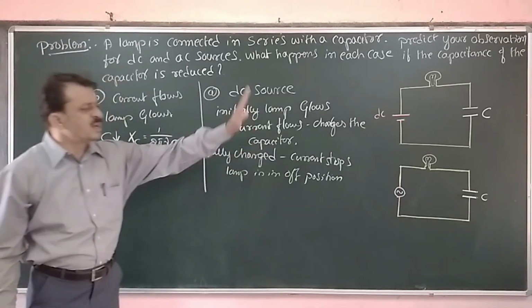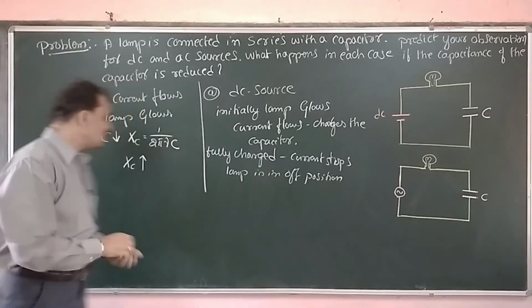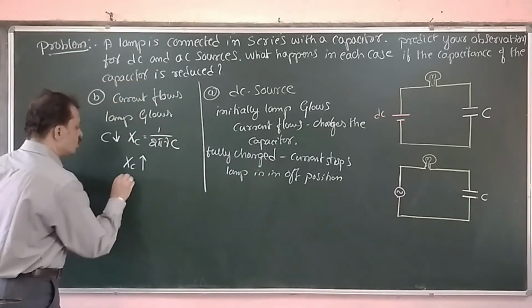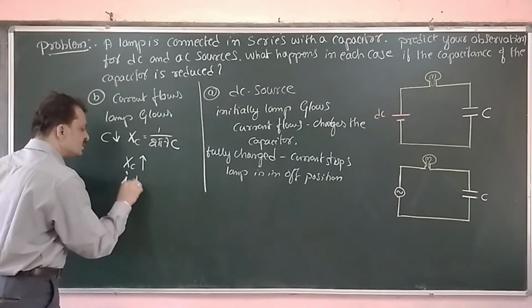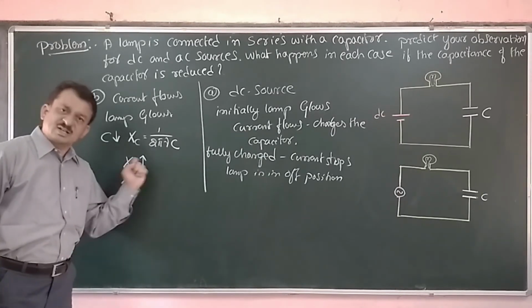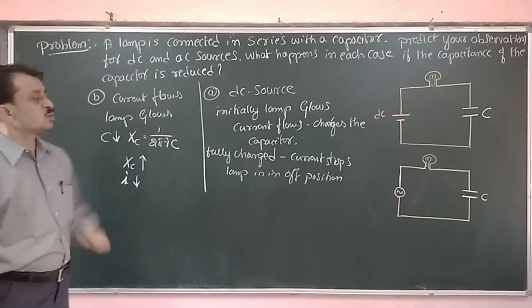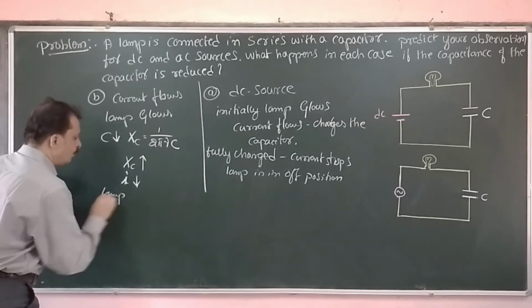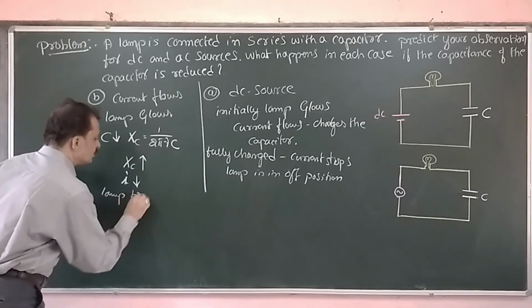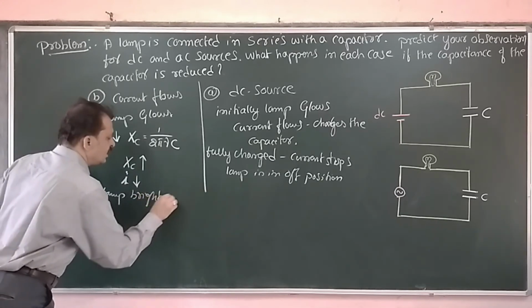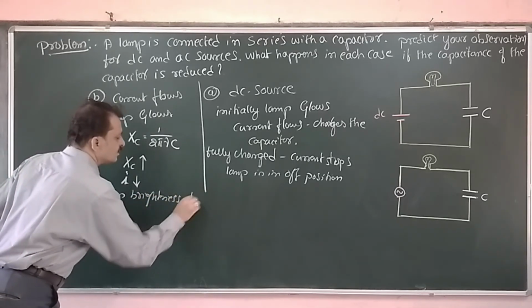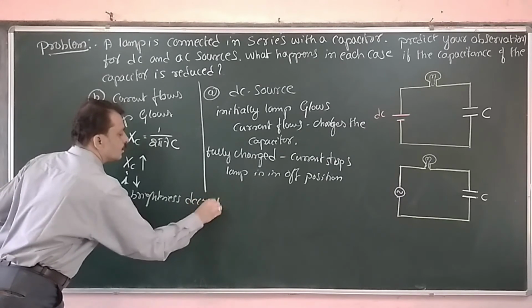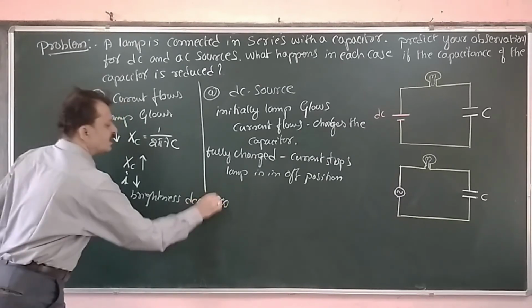Therefore, obviously, current in the circuit decreases, and hence the lamp brightness decreases.